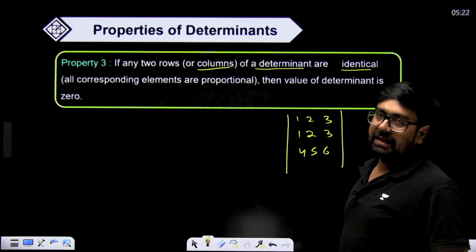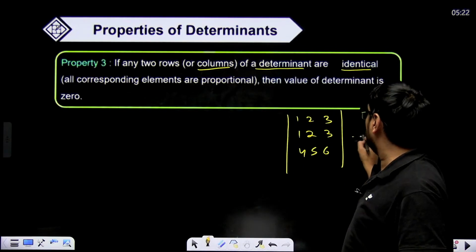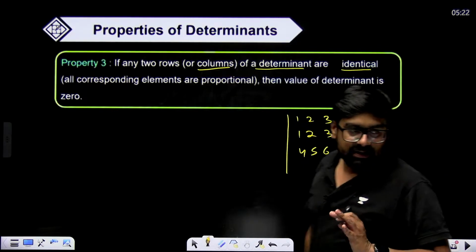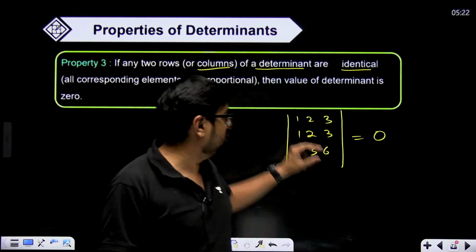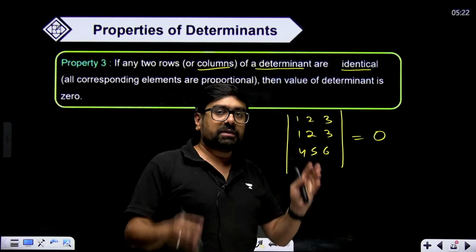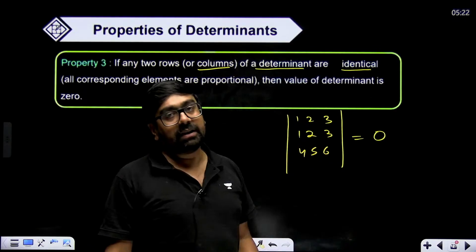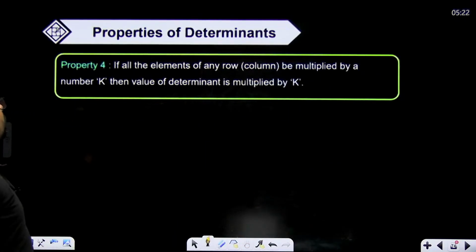If 2 rows are identical or 2 columns are identical, you straight away put its value equal to 0. If you see any 2 rows or any 2 columns which are exactly the same, that means the determinant's value will be equal to 0 without any trouble.